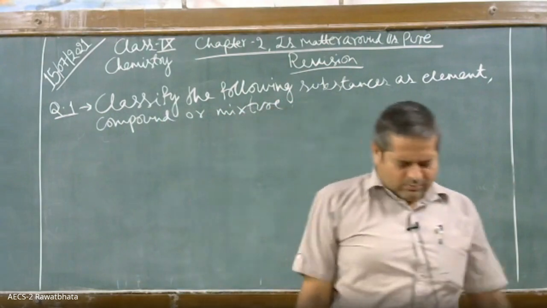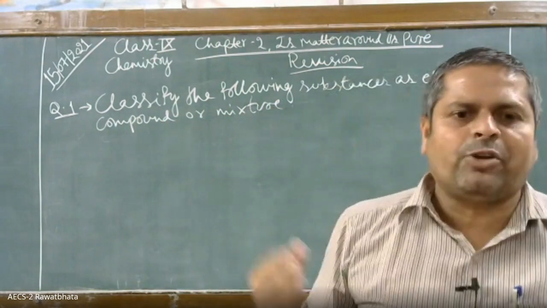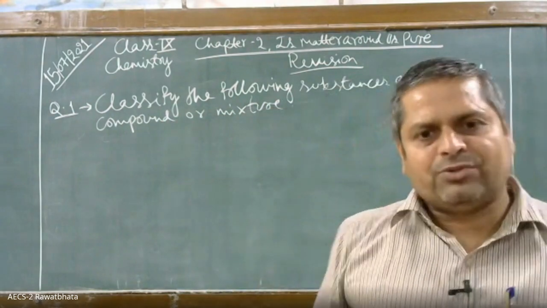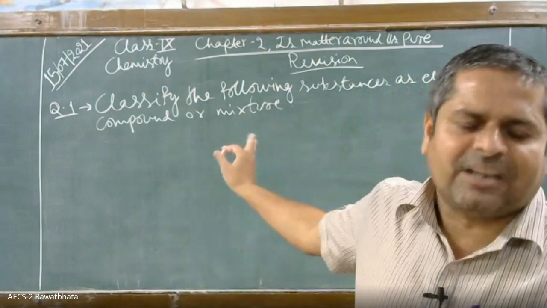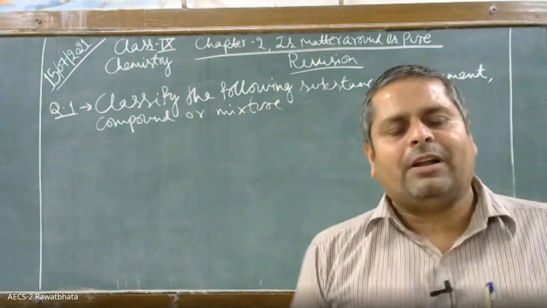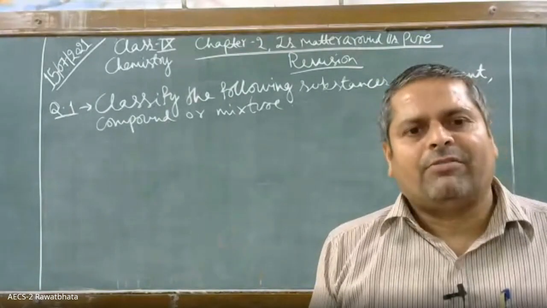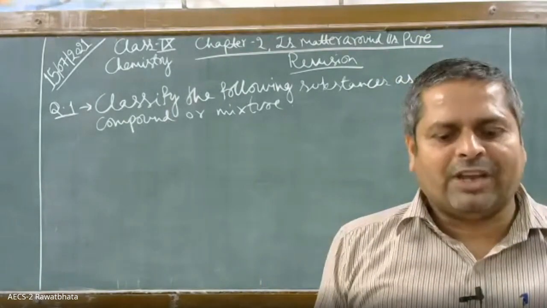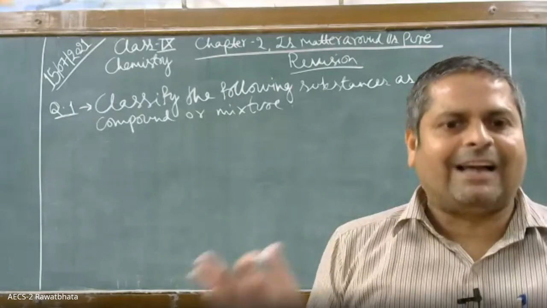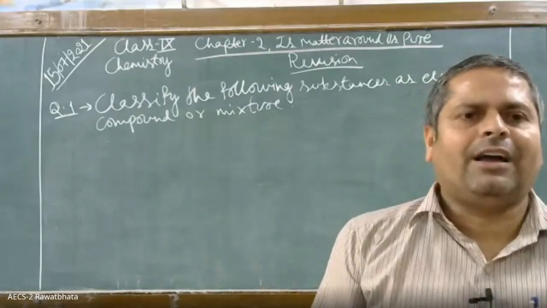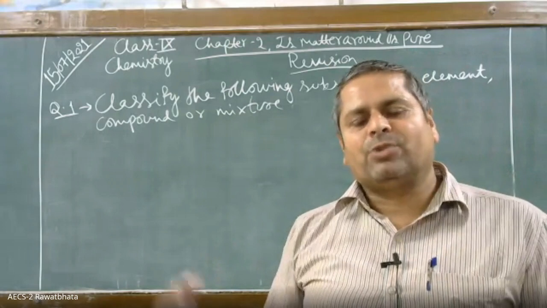What you will do? You will make 3 columns in your notebook, and as soon as I am writing these substances on the board, you will put them in the category that you want. For example, suppose you want to keep that substance as element, put that in the element column, and so on. Okay, children?